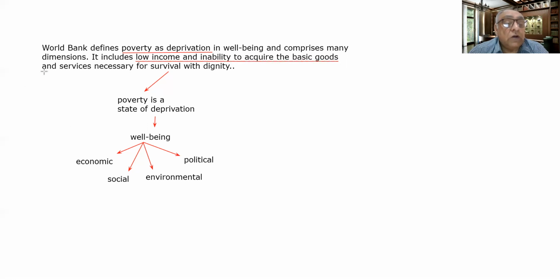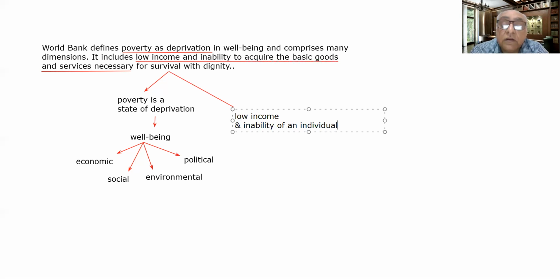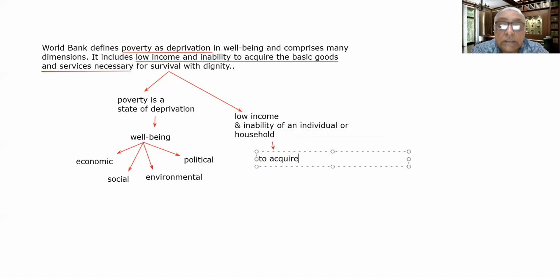According to the World Bank, poverty is a phenomenon related with low income and inability of an individual or household to acquire the basic goods and services. That is the point here.